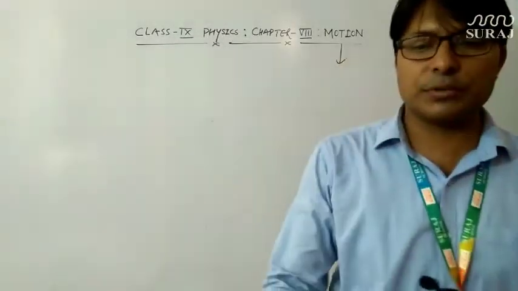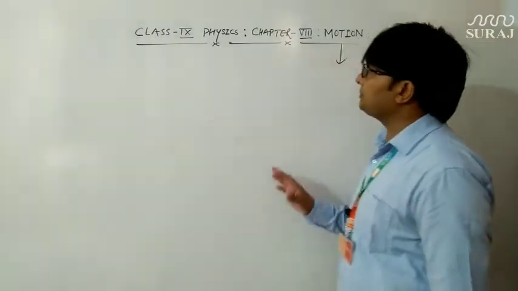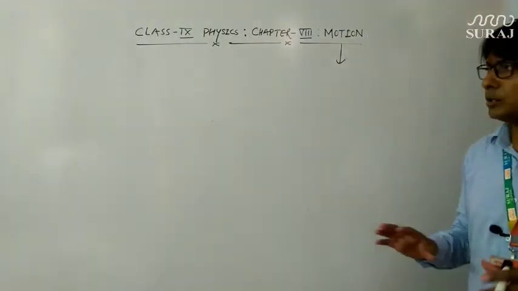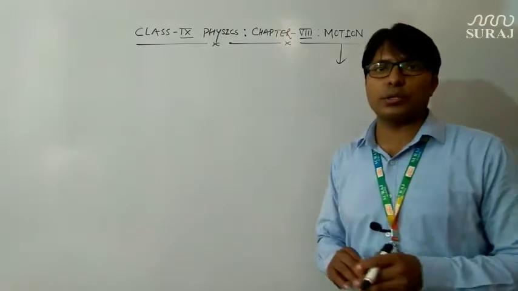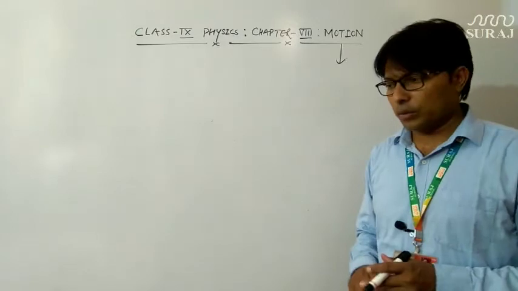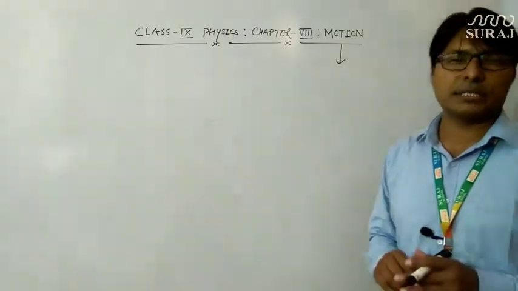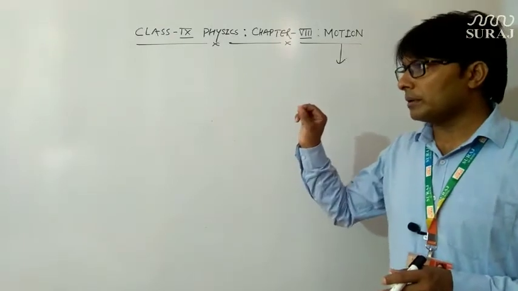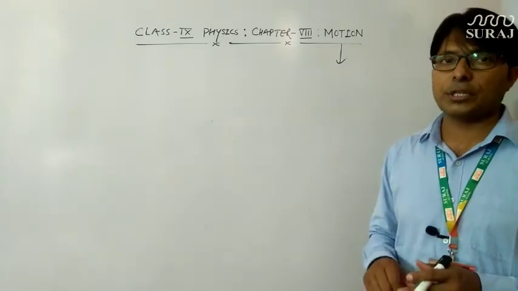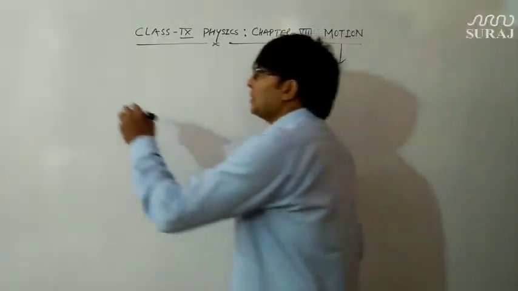These are the terms which we are going to discuss in this chapter. I don't know how much we are going to complete in this video, because these topics are quite big, so we cannot cover all of them in a single video. But the first terms, distance and displacement, we will cover in this video.